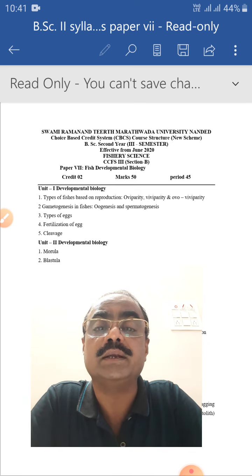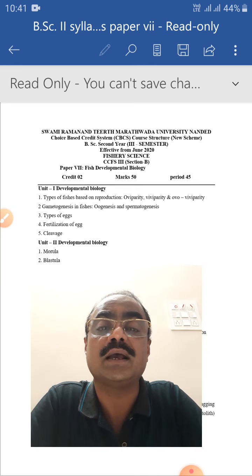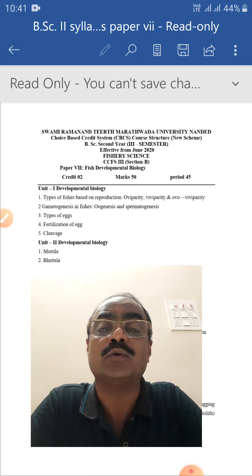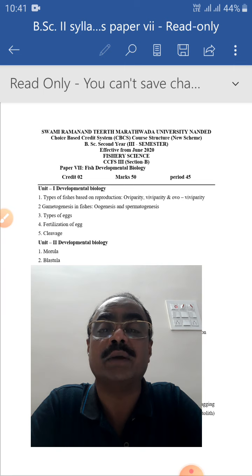The second bit is gametogenesis in fishes. Under that, oogenesis and spermatogenesis. In oogenesis, how the ova formation takes place within the ovary, and in spermatogenesis, how the sperm formation takes place within the testis. We have to learn about oogenesis and spermatogenesis.